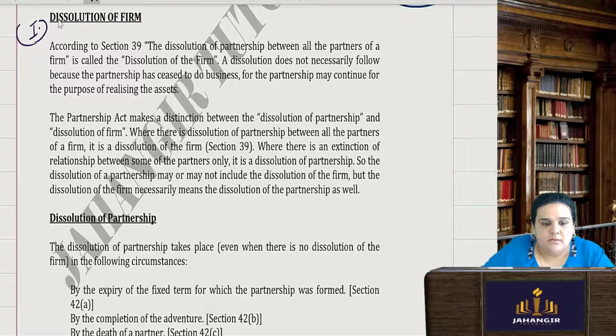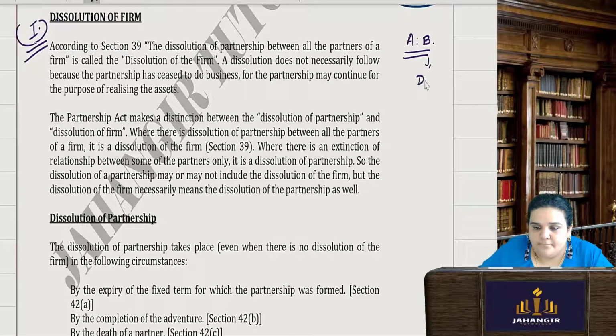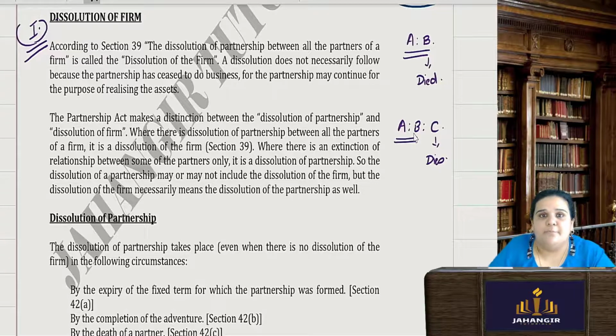Now what is dissolution of firm? Say A and B are partners. Now B died. Automatically the firm will be getting dissolved because it requires 2 or more persons to carry on the business. But suppose A, B and C are partners and C dies. So the partnership is dissolving but not the firm.